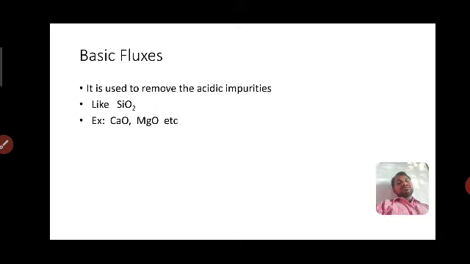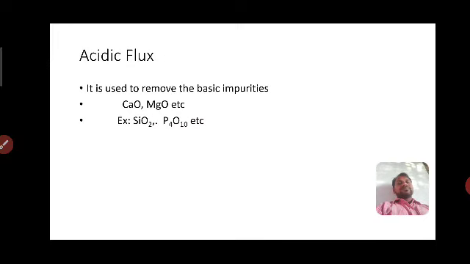Basic fluxes are used to remove the acidic impurities like silicon dioxide. Suppose silicon dioxide is mixed with the ore, then the silicon dioxide is removed by calcium oxide or magnesium oxide, which are called basic fluxes.